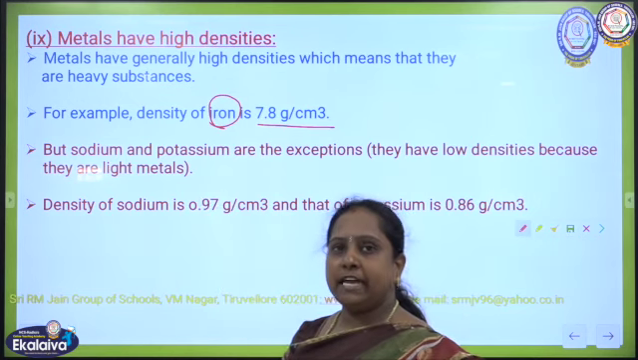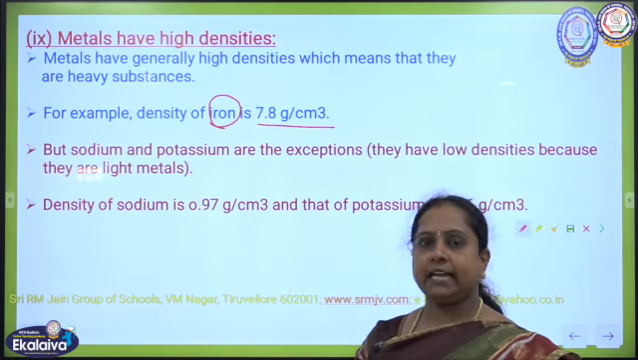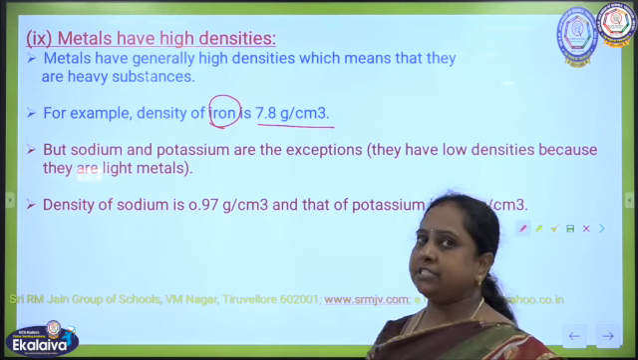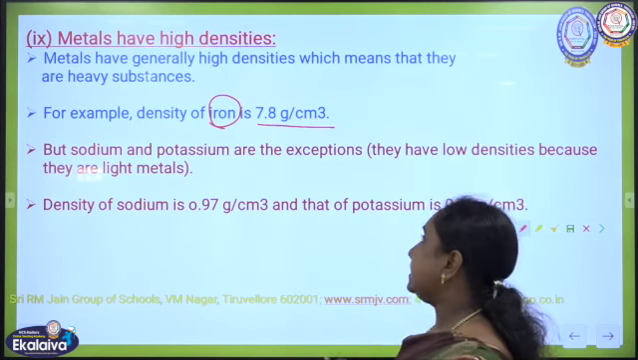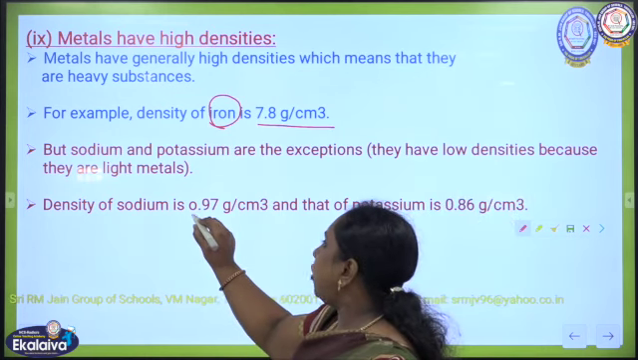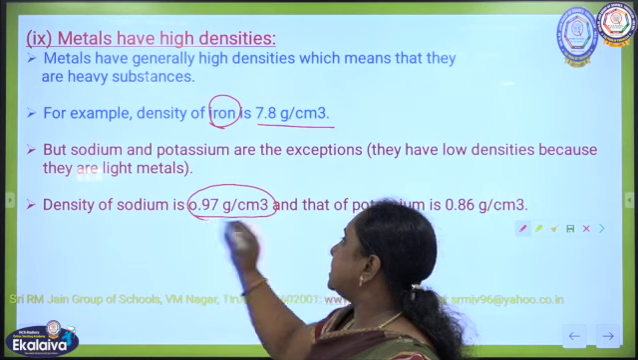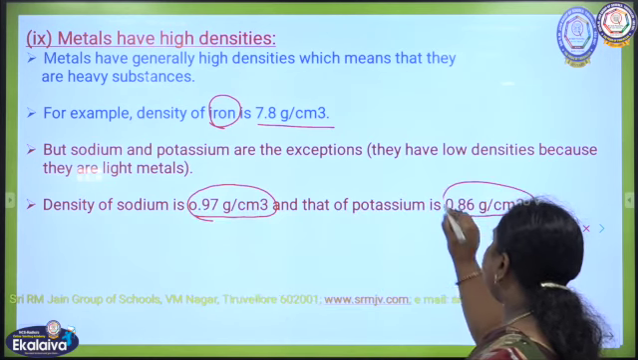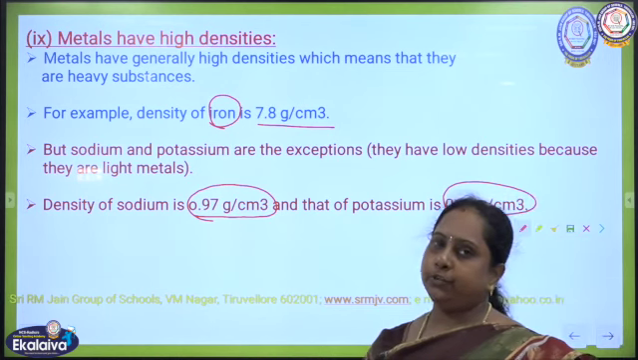Whereas sodium and potassium are soft metals, they are not hard metals and they are not heavy too. So they are the exceptions here; they possess less density only. The density of sodium is 0.97 gram per centimeter cube, and for potassium it is 0.86 gram per centimeter cube.